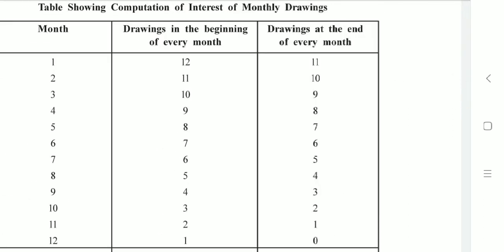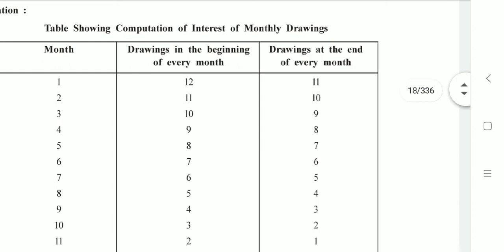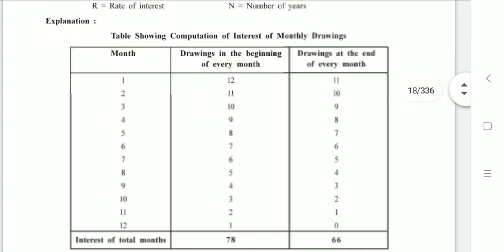The one we have understood for the beginning, if you apply it oppositely for drawings at the end of every month, you can easily understand. Please try this, and if you don't understand, please write in the comment section given below. We'll move back to our sum.